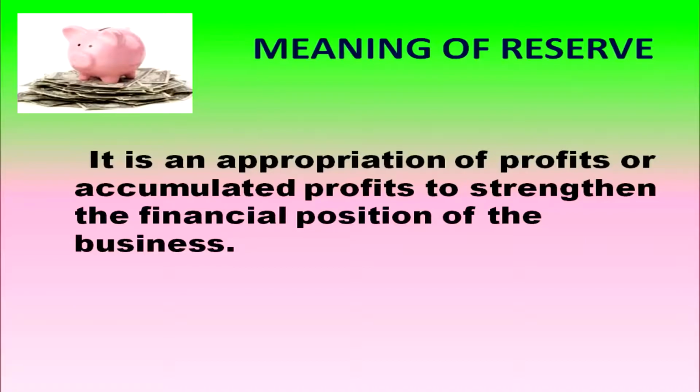Reserve is an appropriation of profit or accumulated profits to strengthen the financial position of the business. So, a portion of the profit will be kept as reserve. Profit is appropriated, for which purpose? To strengthen the financial position of the business.